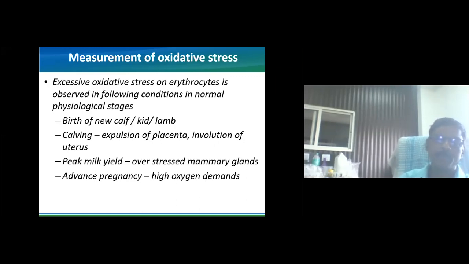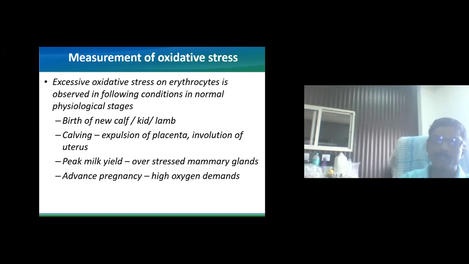Then many physiological conditions lead to more and more oxidative stress. One important factor is calving. During calving, expulsion of placenta and involution of uterus, the oxidative stress of the animal is much more. Oxidative stress is also much more at the peak yield of production. The animal is overstressed, and because of the overstressed mammary gland there is overproduction of ROS.